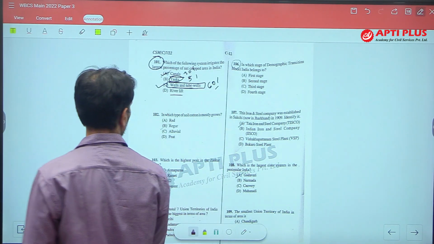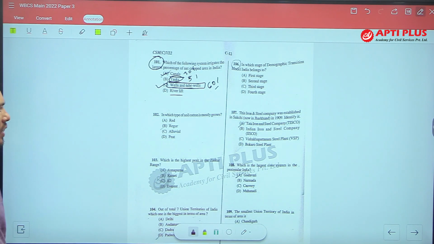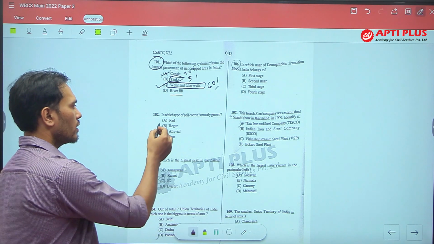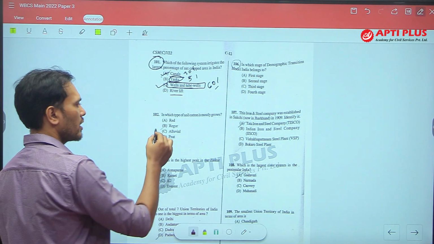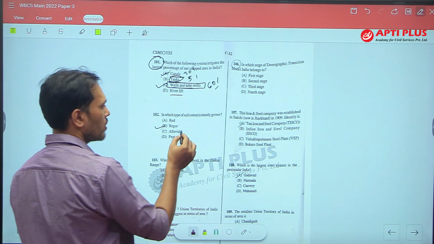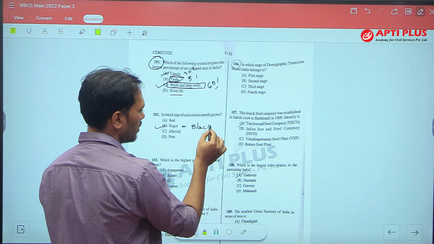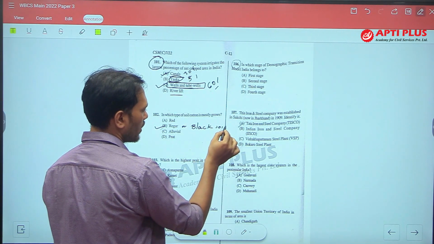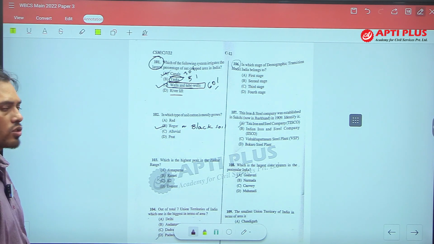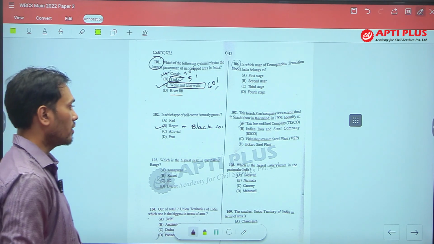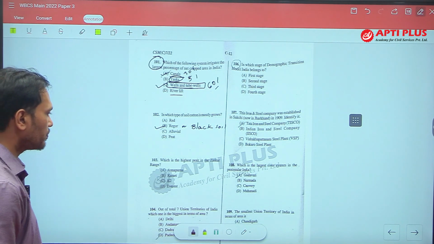Next, in which type of soil is cotton mostly grown? The options are red, regur, alluvial and peat. The answer is regur, all of you know. Regur soil is also known as black soil or black cotton soil. Why is this soil called black cotton soil? Because cotton is extensively cultivated in this soil. So the answer of question number 102 is regur.